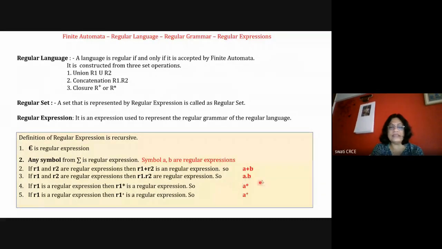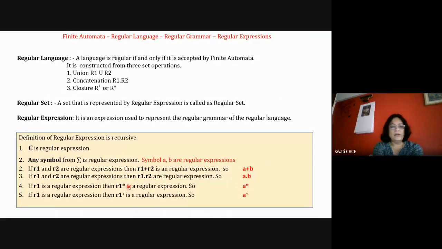And what is meant by A star? That A can occur for 0 times, 1 time, or any number of times, and still the string is accepted. So the set of strings are epsilon, then 1 A, then 2 times A, then 3 A's, 4 A's, 5 A's, hundred A's or 1000 A's, all are belonging to the language of R1 star.